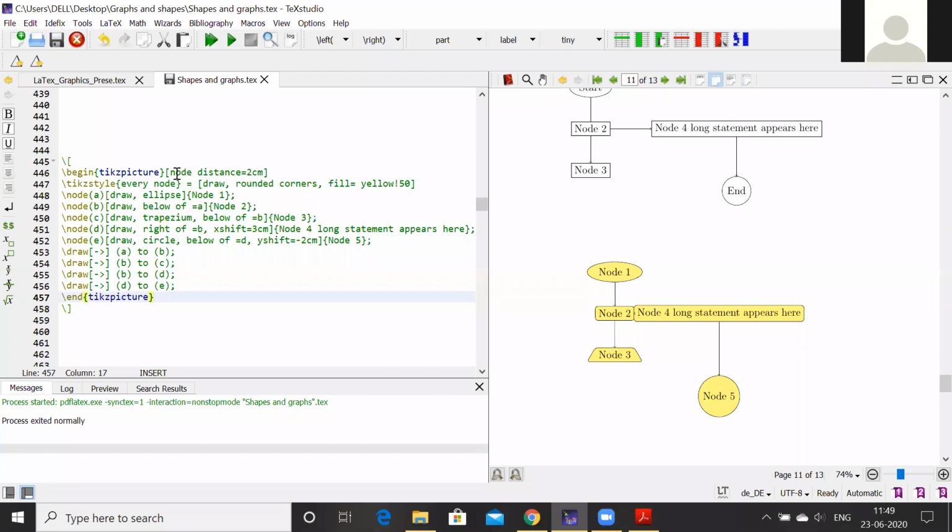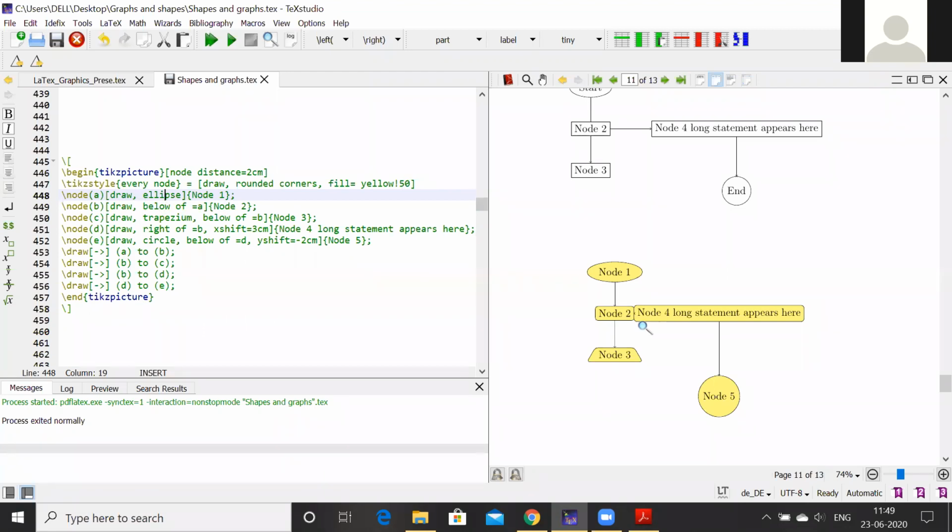So here one can see node distance 2 centimeters, same thing, except that I have used TikZ style here. This command is another one which I have added into the previous command, that is TikZ style every node, and then use draw, rounded corners, fill yellow. So this will fill all the nodes with the color yellow. This is also the strength of the color. Then you see a draw ellipse node 1, then below it same thing.